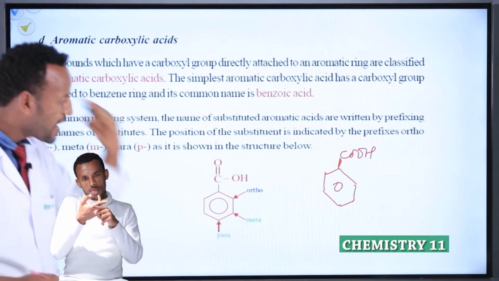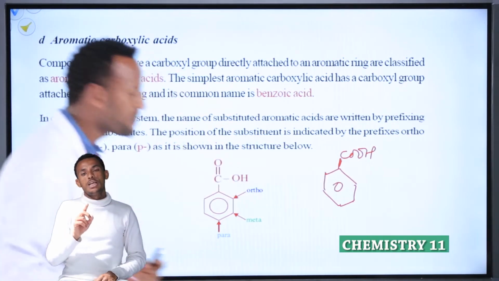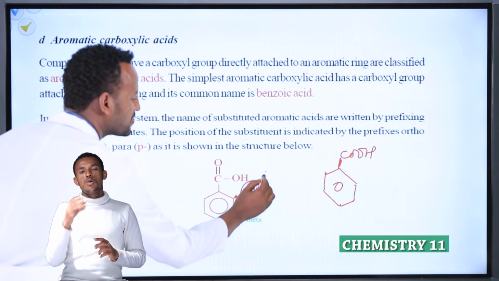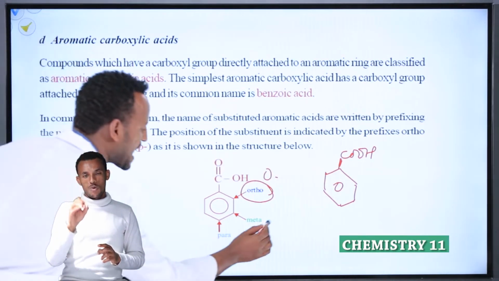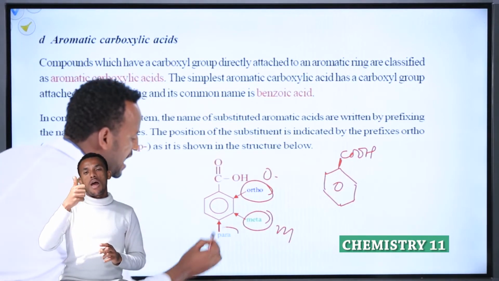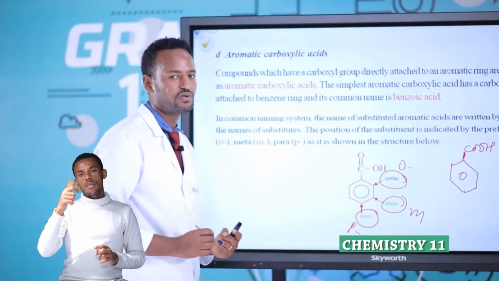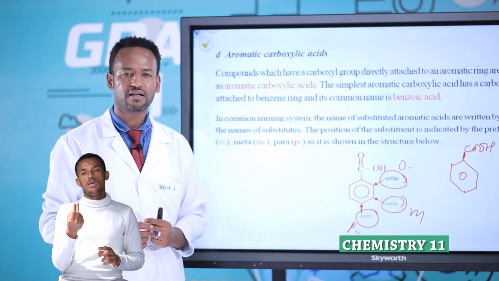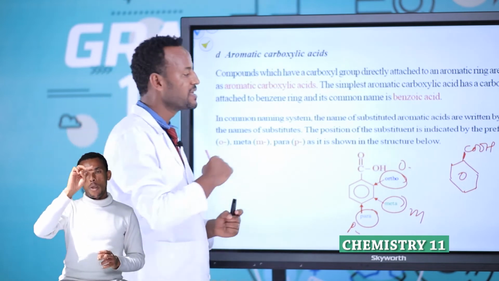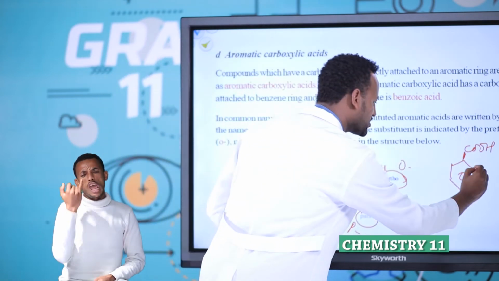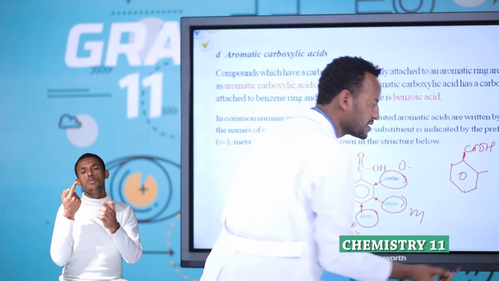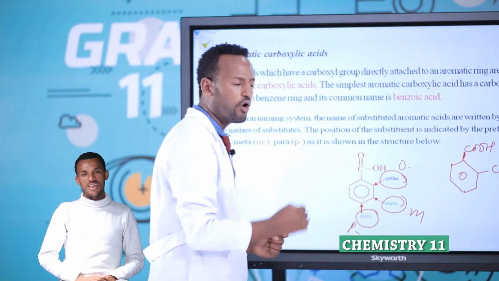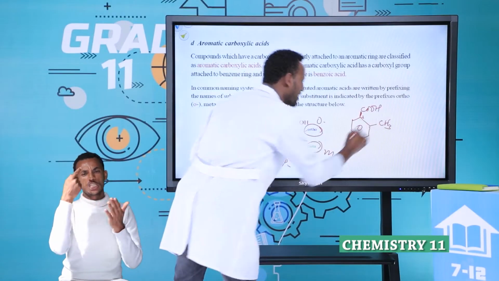But when side chains are present, we use ortho, or sometimes O, meta, M, and para, P. Ortho, meta, and para can be used. Look, if the side chain is at this position, for example CH3, always this one is 1.